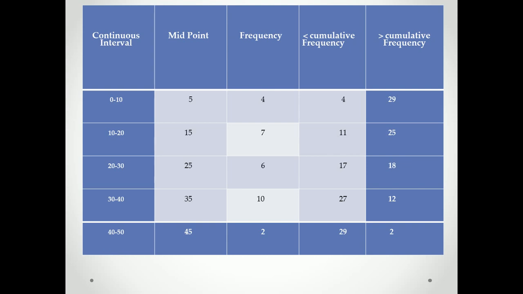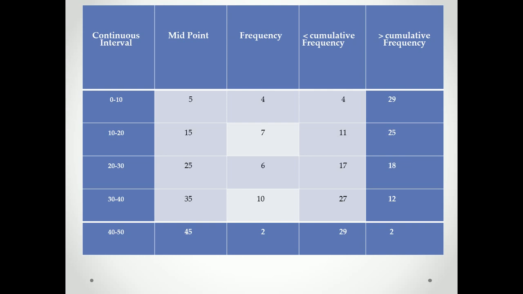Just take these values. Draw this table: continuous interval, midpoint, frequency, less than cumulative frequency and greater than cumulative frequency. You have to calculate the less than and greater than cumulative frequency.